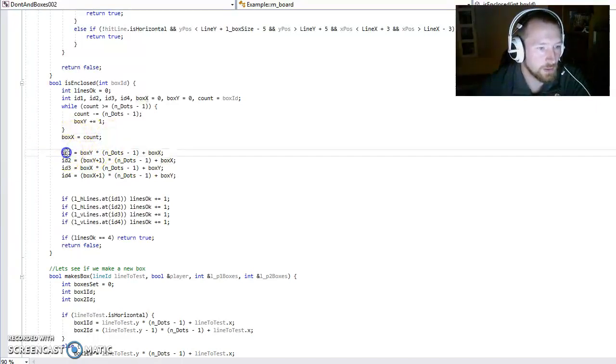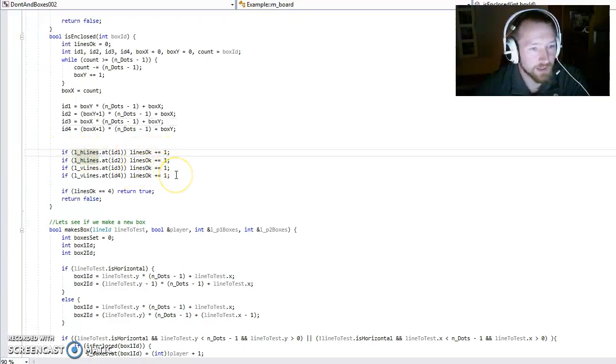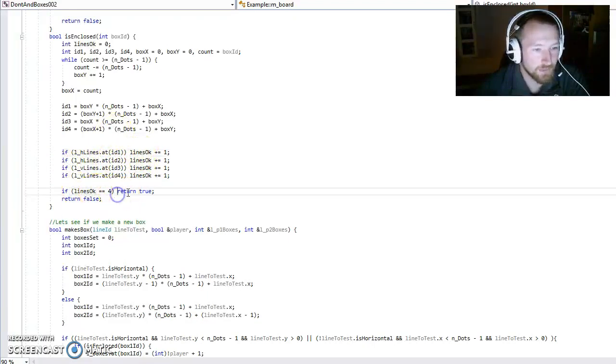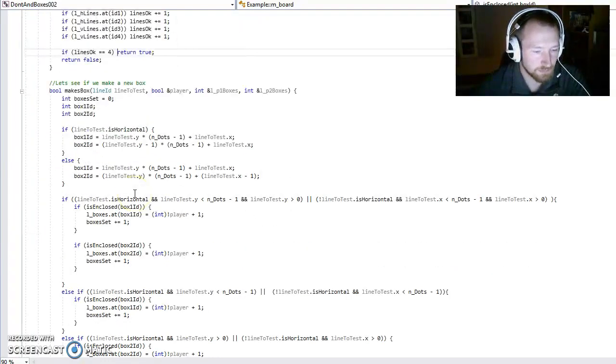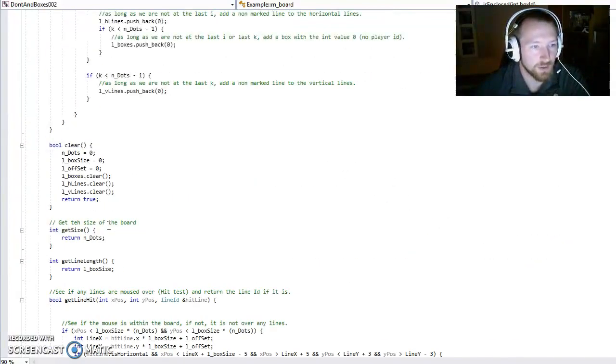This way we can calculate, okay, so all the lines that are touching the box we're talking about will be this line, this line, this line, and this line. That will be the ID of those lines. And then we'll simply just check, okay, so are all these 4 lines currently marked? Remember, the player has just marked a line, and that is one of these 4. So if that's the case, if all 4 are marked, then we return true, we have enclosed the box. If not, we will return false. And that is basically how the whole class system here works.